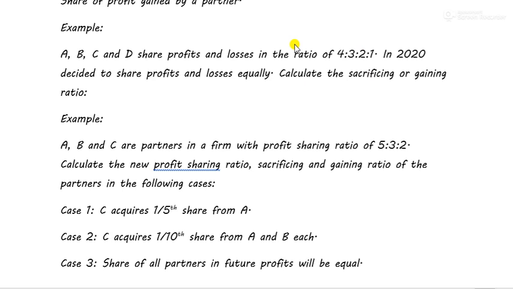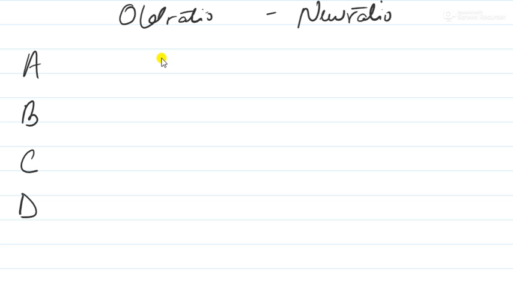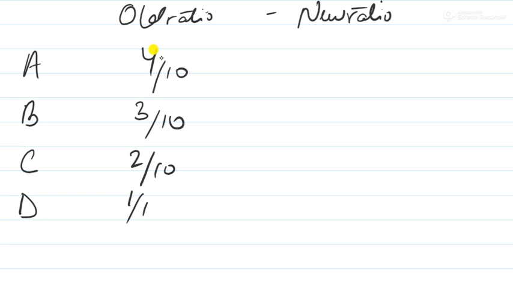Out of 10, four parts belong to A, three parts belong to B, two parts belong to C, and 1/10 part belongs to D. So 4 by 10 belongs to A, 3 by 10 belongs to B, 2 by 10 belongs to C, and 1/10 belongs to D. This is the old ratio of all the partners.